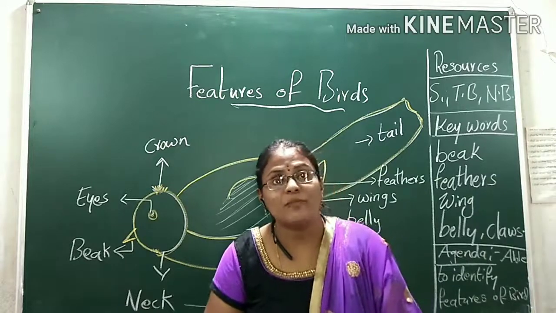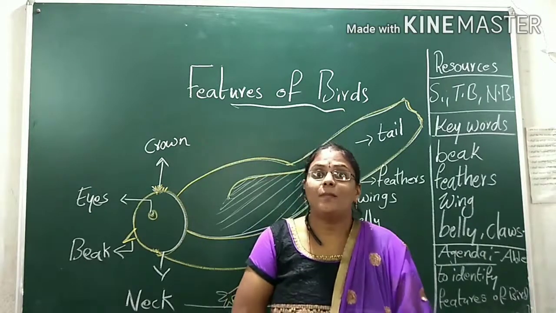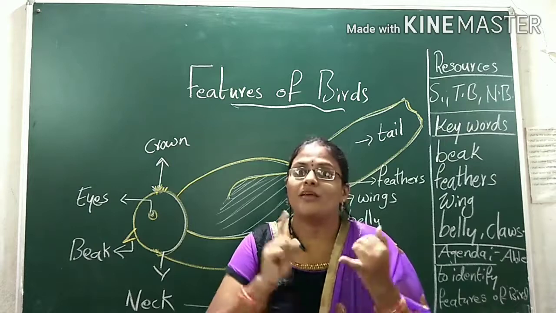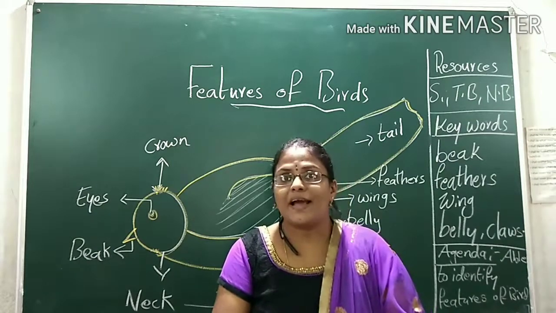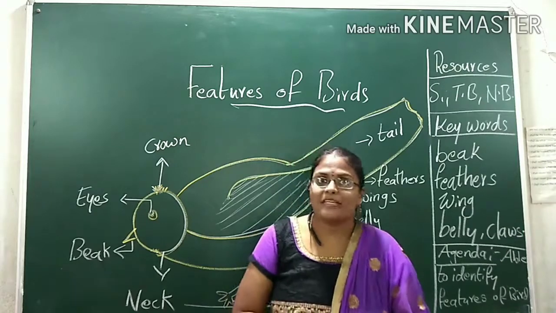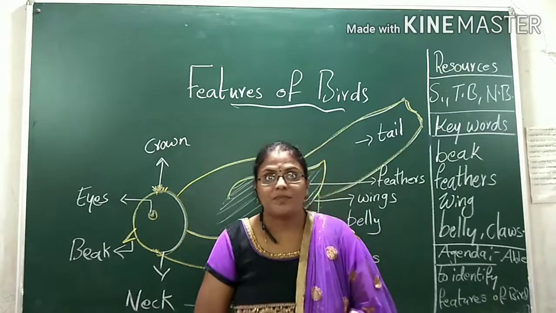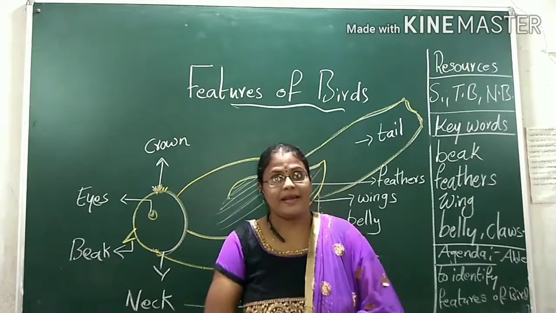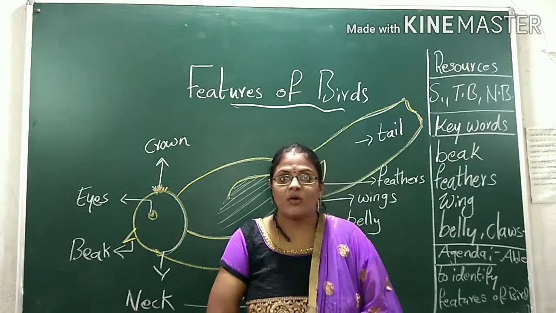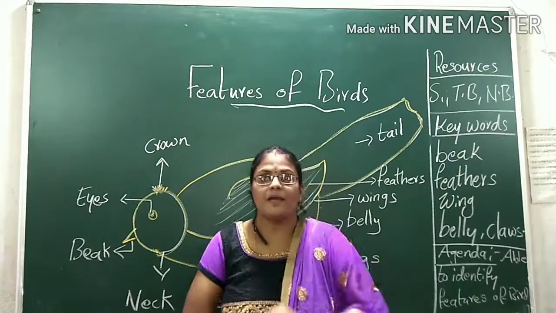Do all our birds look the same, children? No, the birds are different. Different in their size, different in their shape. Yes or no? Different in their color also. Now see here, parrot. Parrot is in which color, children? Yes, green in color, but its beak is red in color. Isn't it, children?